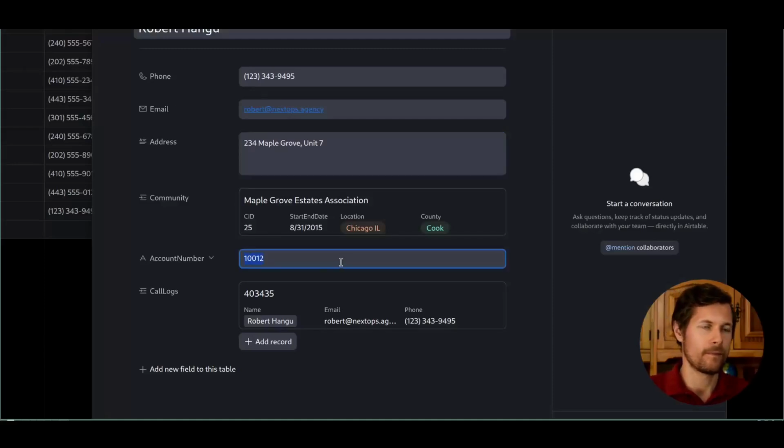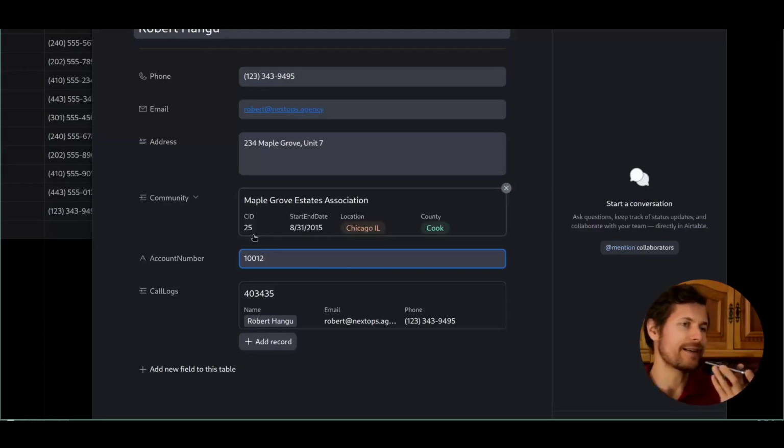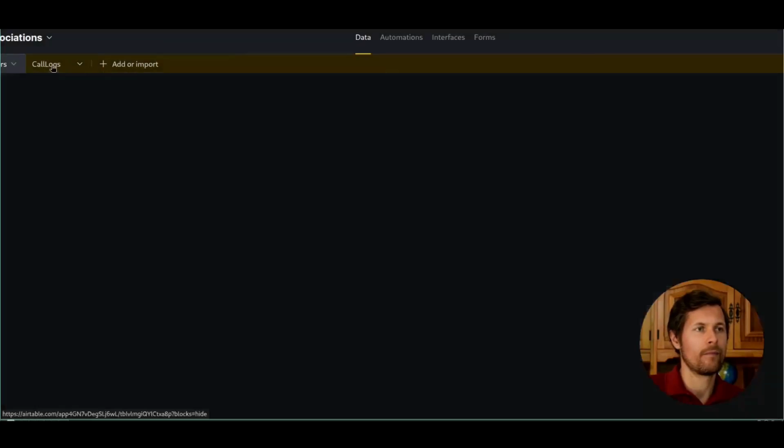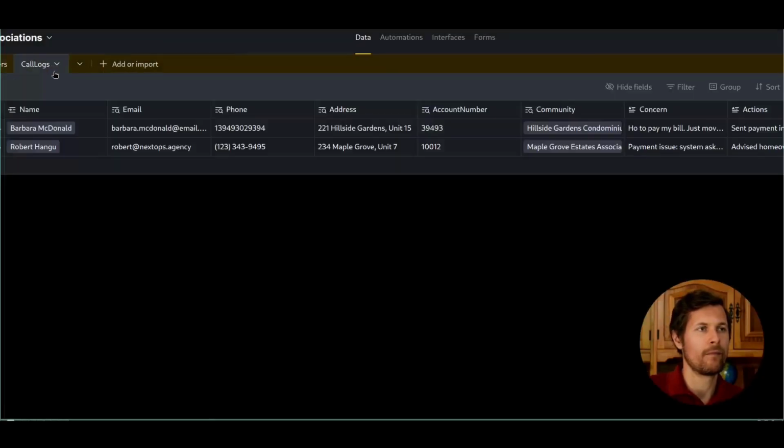If you want, I can create a ticket for this issue to make sure it gets followed up on. Would you like to do that? I've just tried it and it works. And yeah, please. To recap, you called about your payment not going through because the system was asking for a tenant code. I advised you to use your account number 10012 as the tenant code, and I'm glad to hear that worked. I've also created a ticket to document this for our records. Is there anything else I can assist you with today?